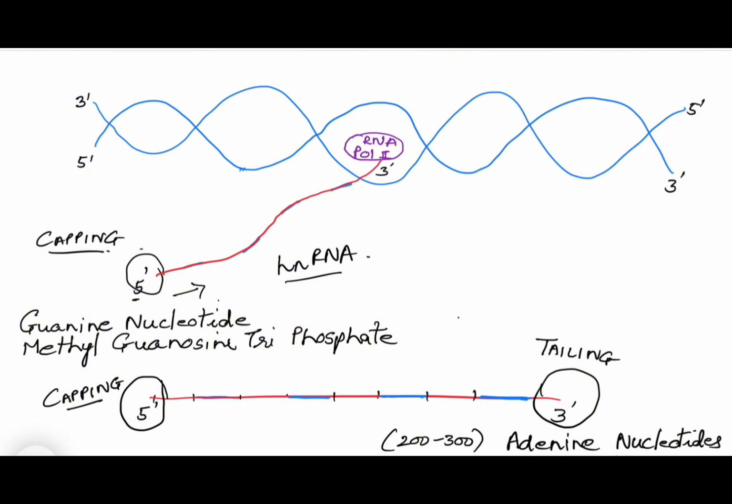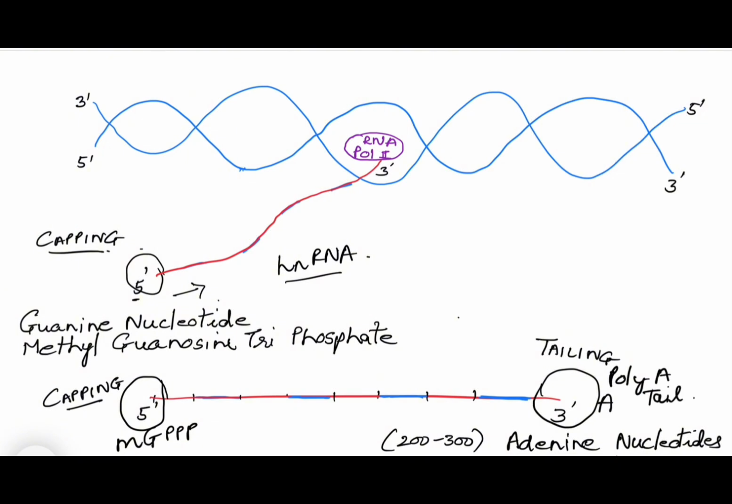So, at the 3' end, tailing is done as soon as the RNA is released into the nucleus, and 5' end capping is done much before, when around 20 to 30 nucleotides are formed. Capping is done by a guanine nucleotide, methyl guanosine triphosphate. We can also write it like this, and here we write A, polyadenylation. This is also called the poly A tail.